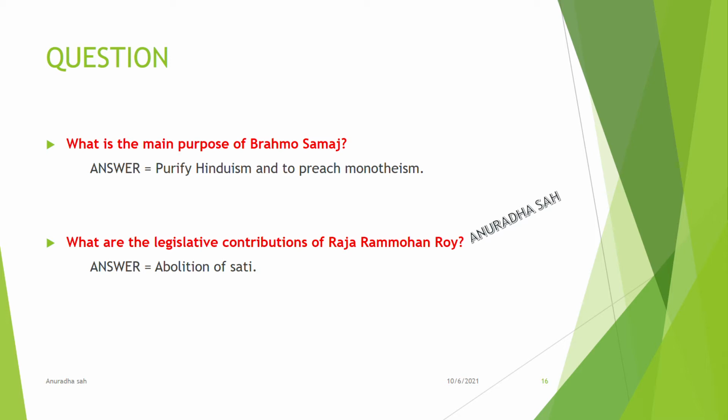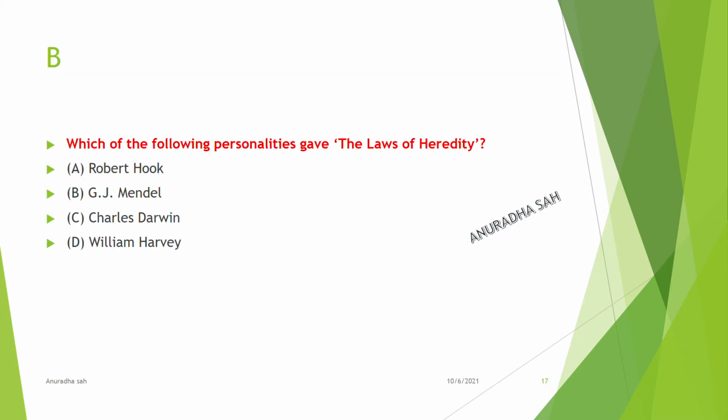What are the legislative contributions of Raja Ram Mohan Roy? Abolition of Sati. Which of the following personalities gave the law of heredity? Robert Hooke, G.J. Mendel, Charles Darwin, William Harvey.